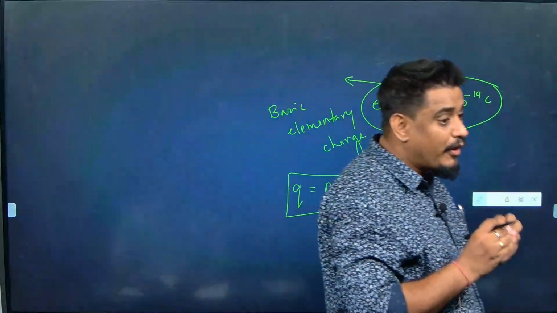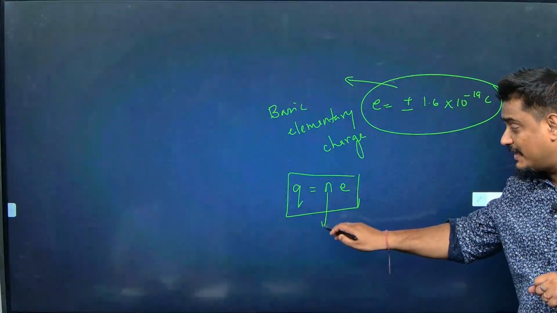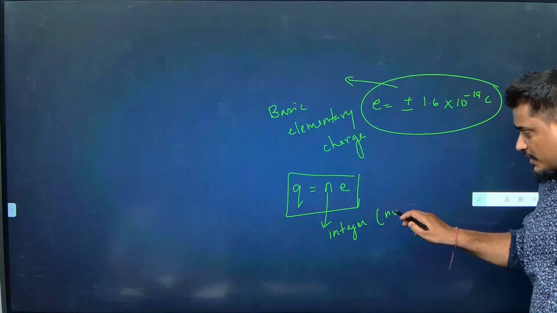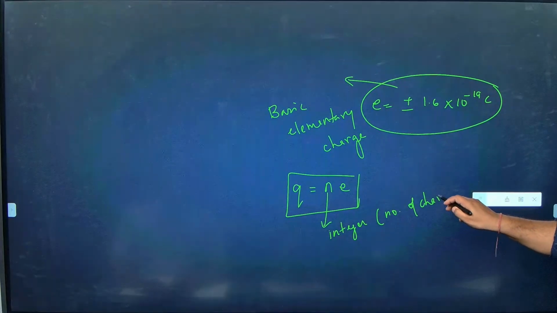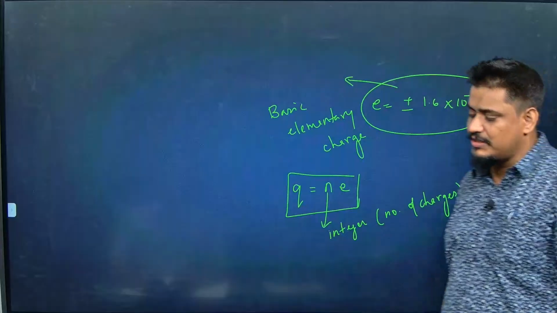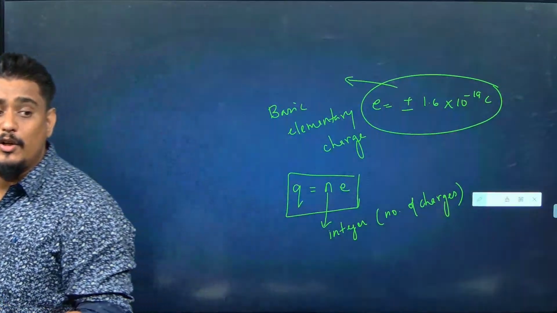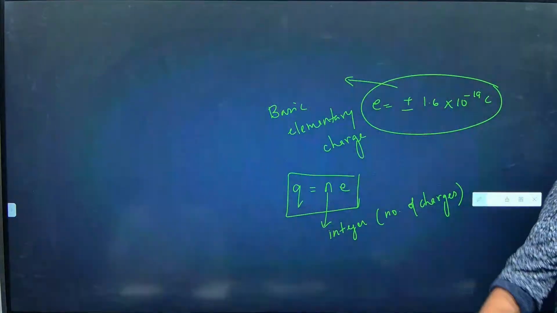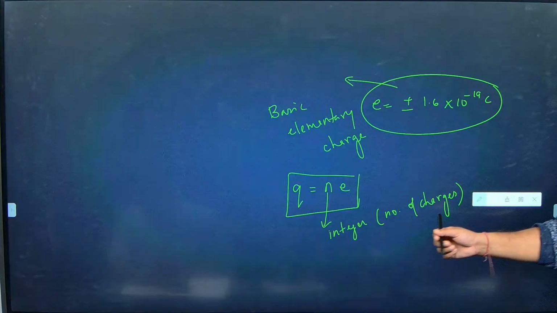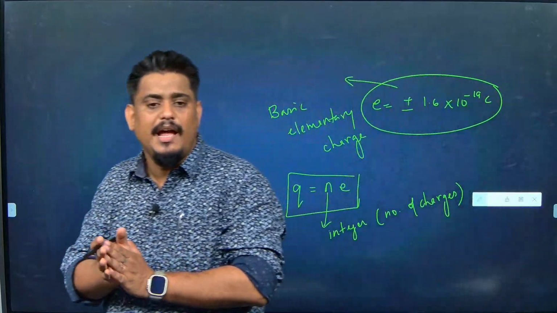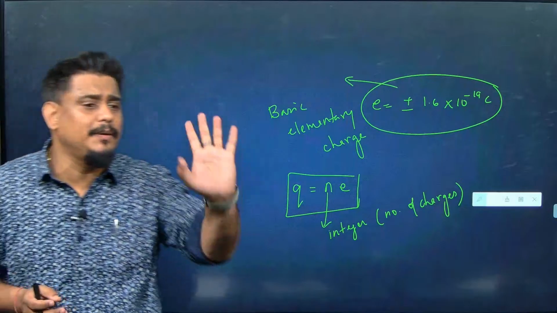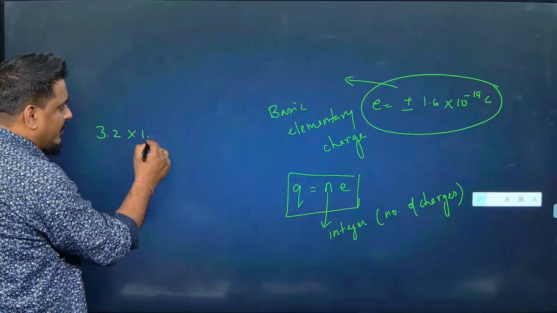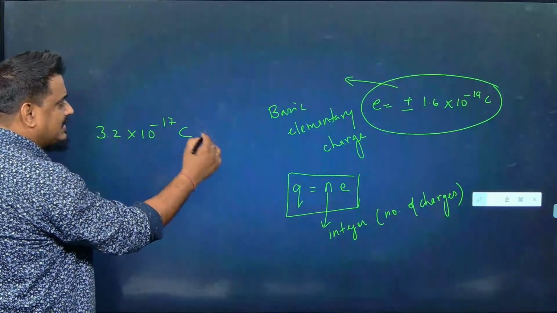So, total charge can be found by multiplying n and e. What is n? n is an integer, which is denoting number of charges. So, when you multiply number of charges by basic elementary charge, what you get is total charge. I even told you in the board exam how the question will come from here. A particular charge will be given and they will ask you, is this charge possible? For example, if I give you 3.2 into 10 to the power minus 17 coulomb, is it possible?